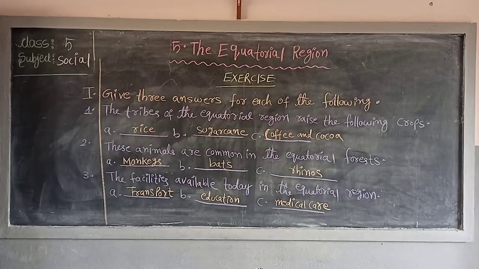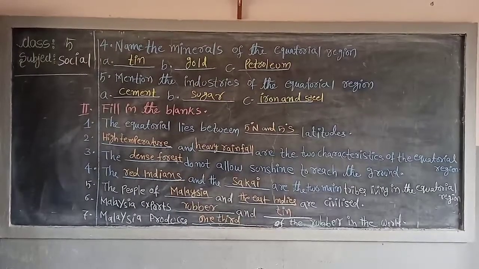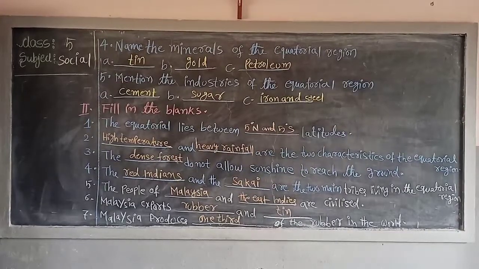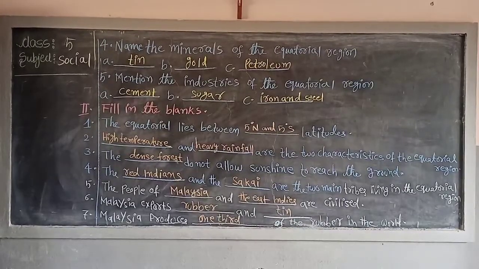Now, next fourth one. Fourth question. Name the minerals of the equatorial region. What are the minerals found in the equatorial region? A. Tin, B. Gold, C. Petroleum. Next, fifth one. Mention the industries of the equatorial region. What are the industries located in the equatorial region? A. Cement, B. Sugar, C. Iron and steel. So, this first bit is finished.